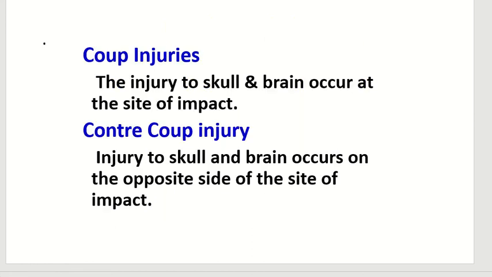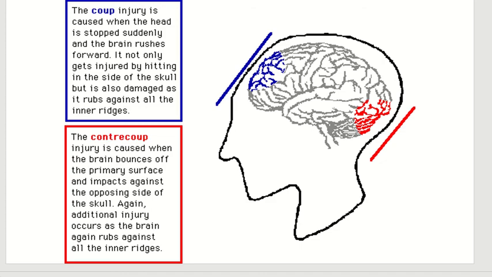Then there may be coup injuries. The injury to skull and brain occurs at the site of impact. Then contrecoup injury. This is the injury to skull and brain which occurs on the opposite side of the site of impact. This is coup and contrecoup injury.